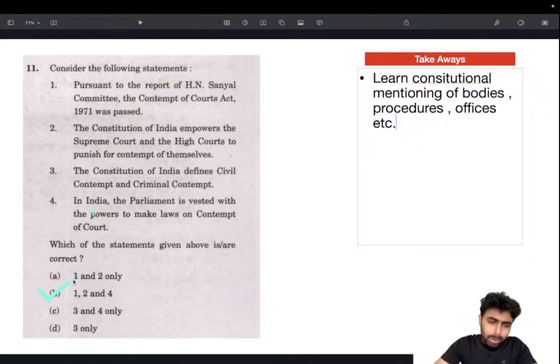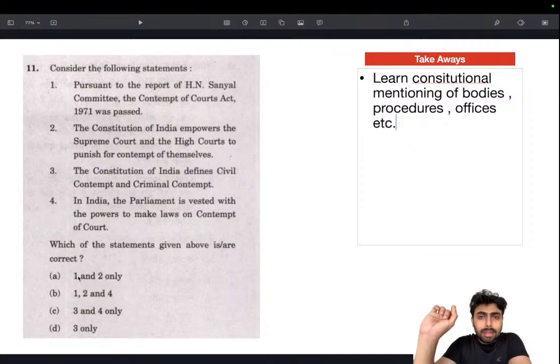So logically we can arrive at the answer B. Okay, that's the first thing. And the takeaways and the knowledge you need to have is, the Contempt of Court Act was passed in 1971, and this act deals entirely with the procedure of contempt, and it defines contempt into civil and criminal contempt, and there are characteristics and criteria for which offenses come under civil contempt and criminal contempt.